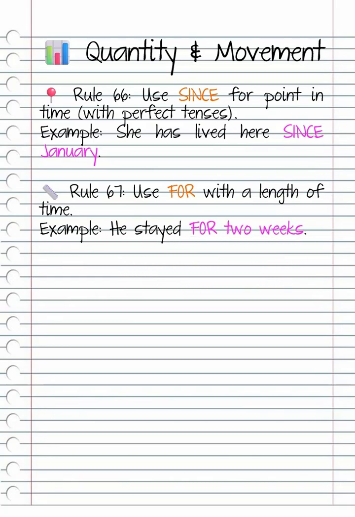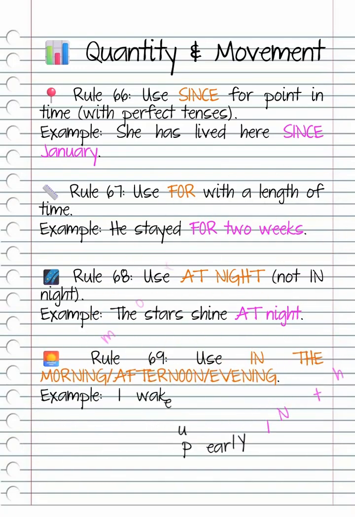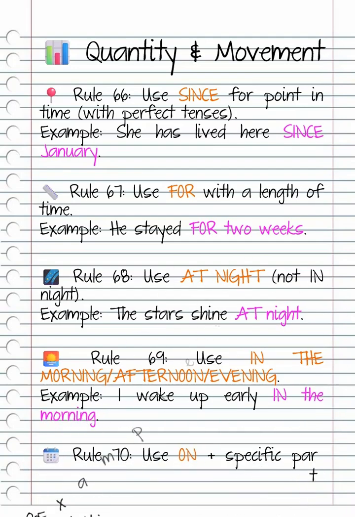Rule 68. Use at night, not in night. Example, the stars shine at night. Rule 69. Use in the morning, afternoon, evening. Example, I wake up early in the morning. Rule 70. Use on plus specific part of a day. Example, we met on Monday morning.